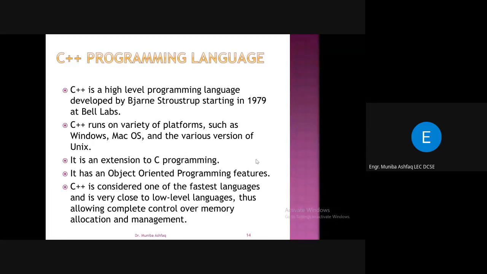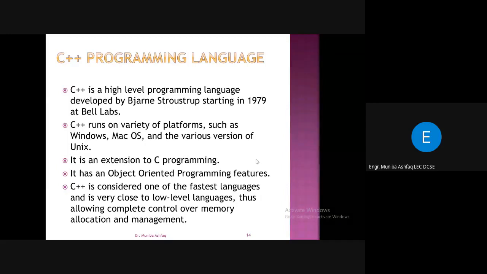It's also considered one of the fastest languages. It's very close to the low-level languages, thus allowing complete control over memory allocation and management. So though it's a high-level programming language, it also has complete control over memory allocation and management.